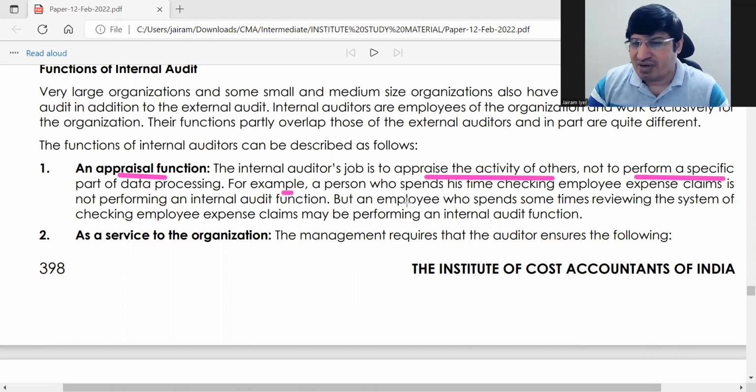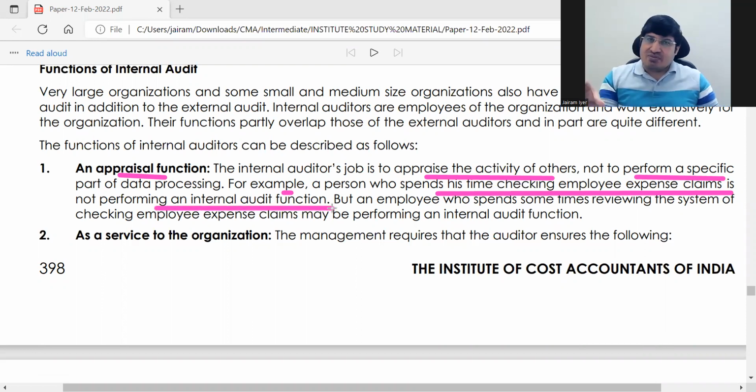Here example has been given. Person spends time checking employee expense claims is not internal audit. Okay, see, if your work is set up in such a way that some part of your work will be checked by others. Okay, that will be an internal check system, correct? Will not be internal audit. When the whole thing is checked again, whole thing, all the entire activity, okay, that will be independent audit.